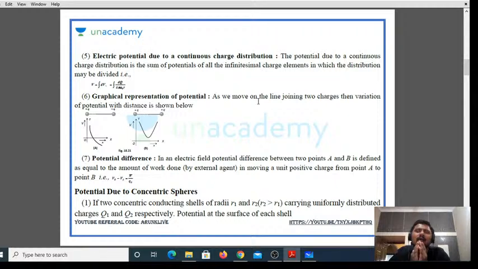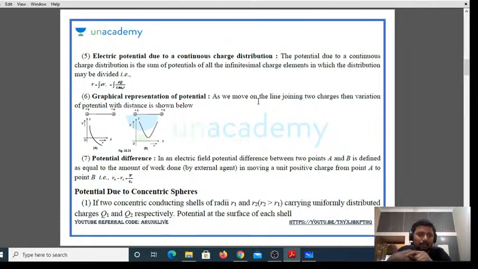There you will have millions or trillions or billions of atoms, right? There the concept of individual charges cannot come into the picture. There we consider that the charge is not an integral multiple of the charge carrier. Instead, we call the charge continuous. So there we find the electric potential.